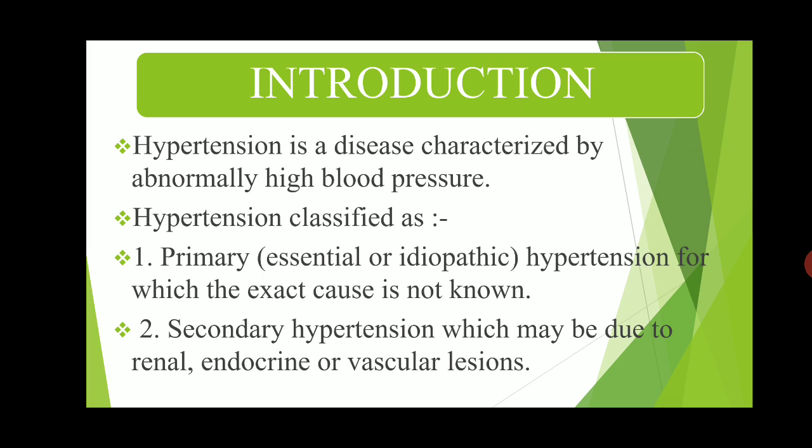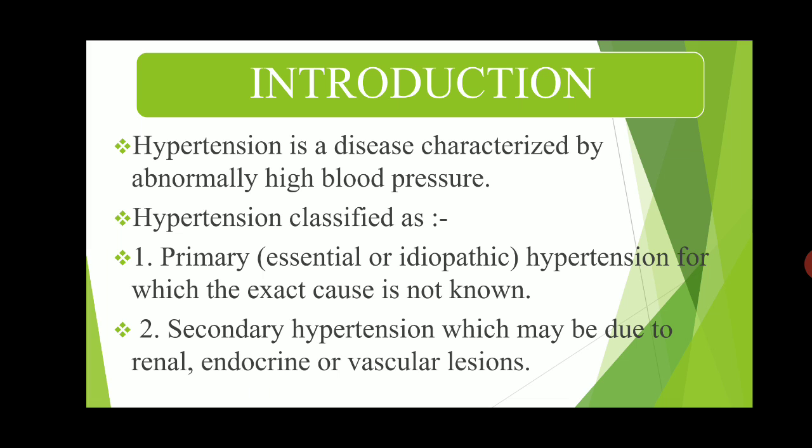One is primary, essential or idiopathic hypertension, in which the exact cause is not known. That is called primary or essential hypertension.